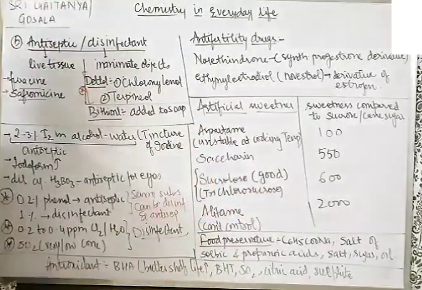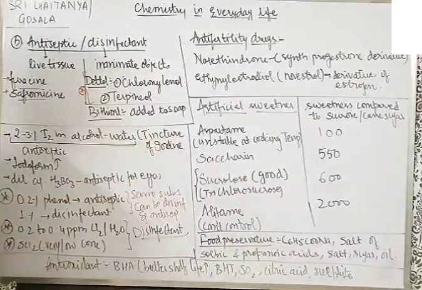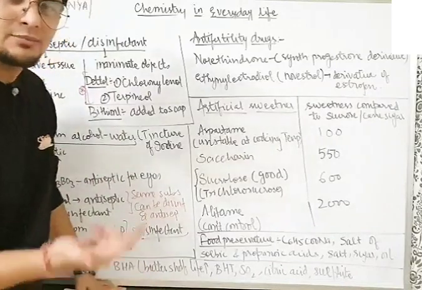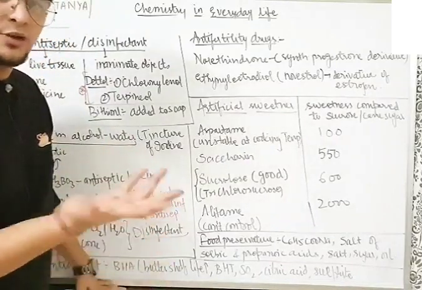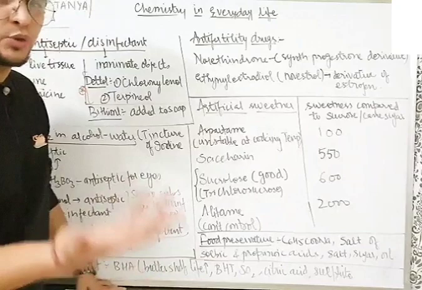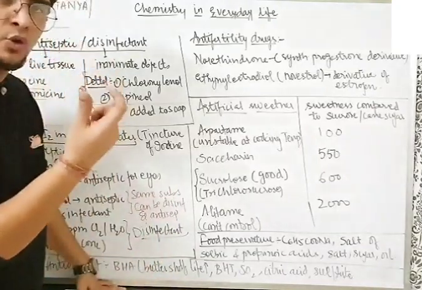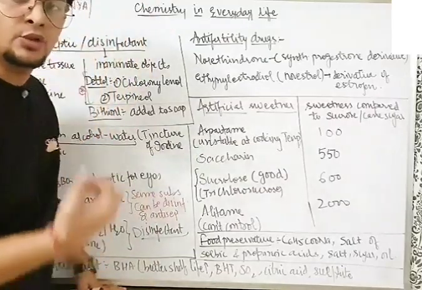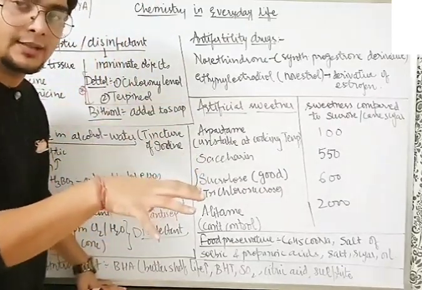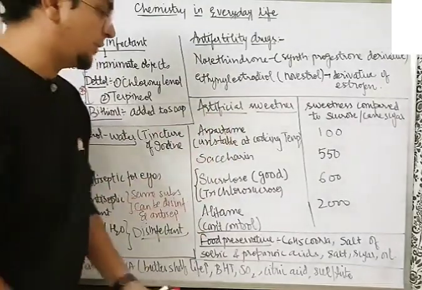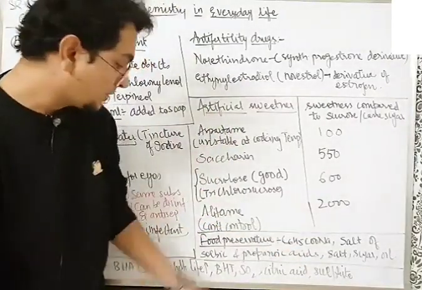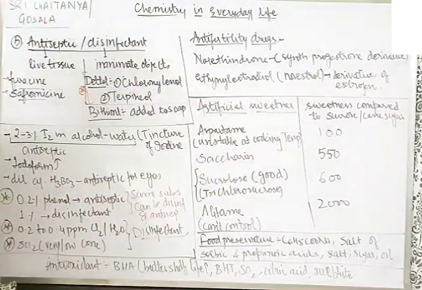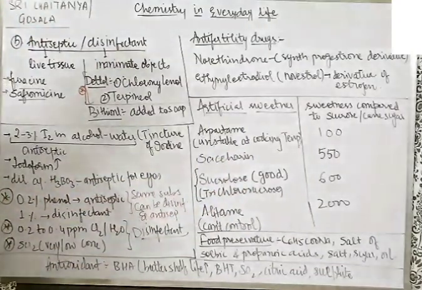Food preservatives. The name is clear, they preserve the food for a longer period of time. Remember the examples: salt, sugar, oil. At home you very commonly use them for making pickles, because that mango which would get degraded within 10 to 15 days will remain for years due to the salt, sugar and oil that you add. So they are natural food preservatives. Apart from that, sodium benzoate, salts of sorbic acid and salts of propanoic acid are food preservatives. A very good multiple choice question can come.